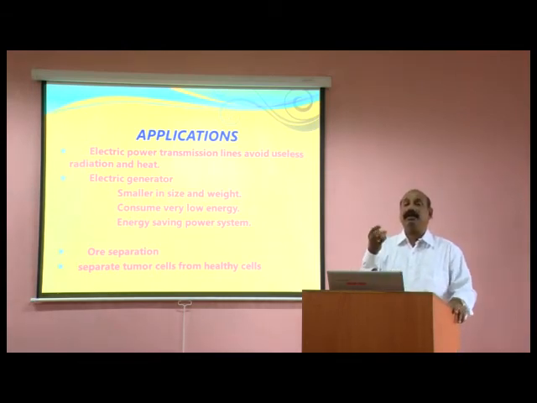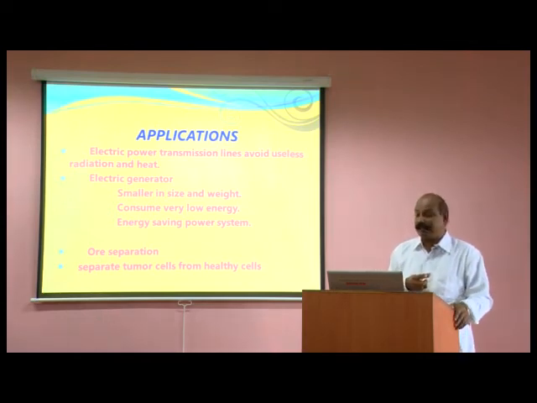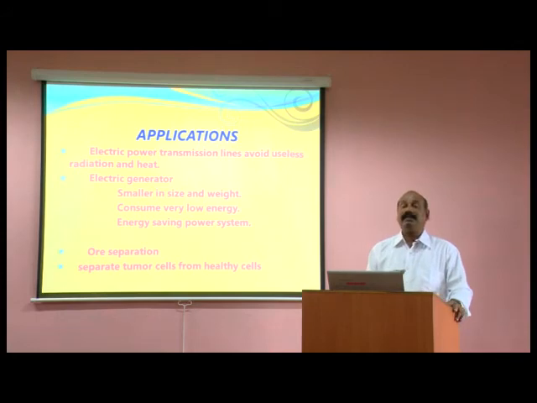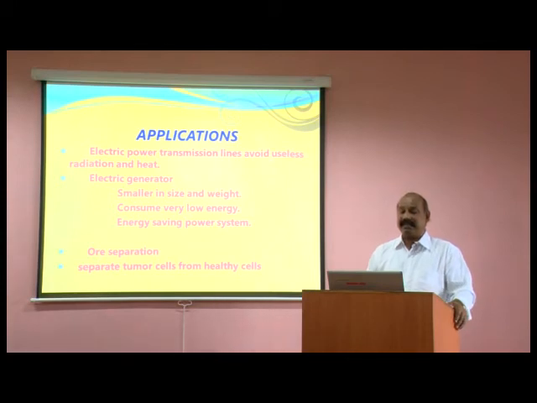Next, you can use this type of superconducting material in electric generators. The generator reduces in size and weight, and it consumes very low energy. So, while using this type of electric generator, we can say it is an energy saving power system.